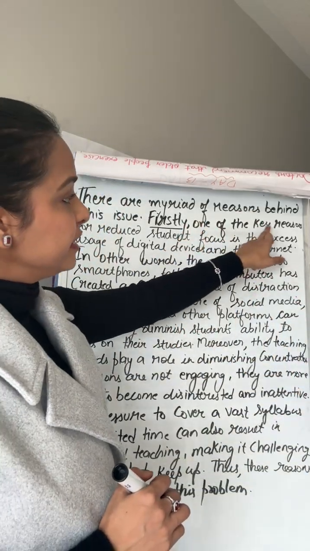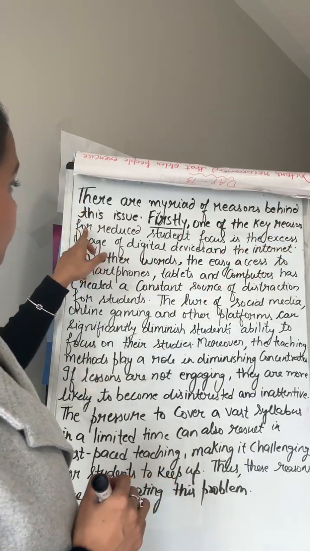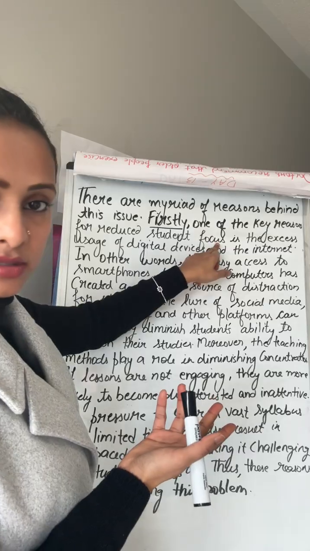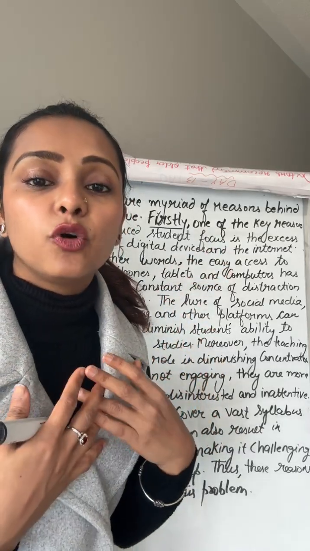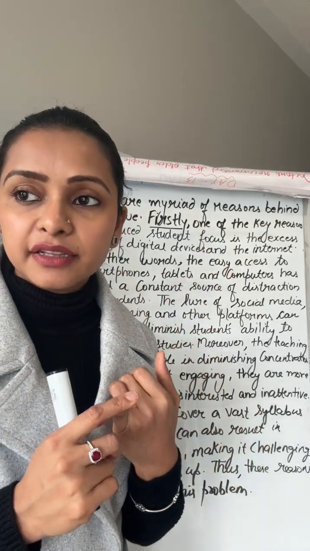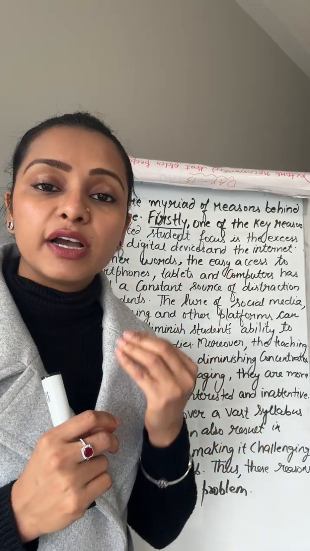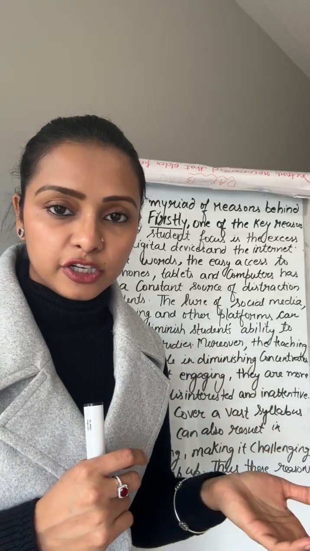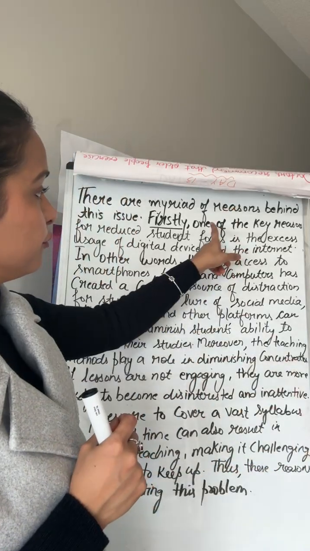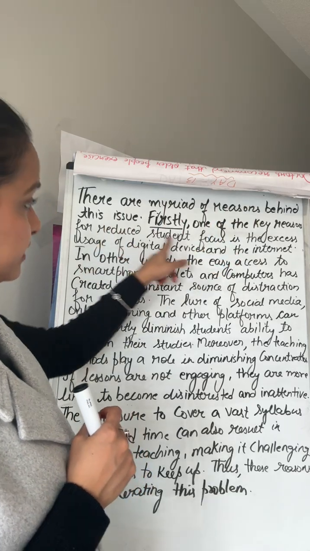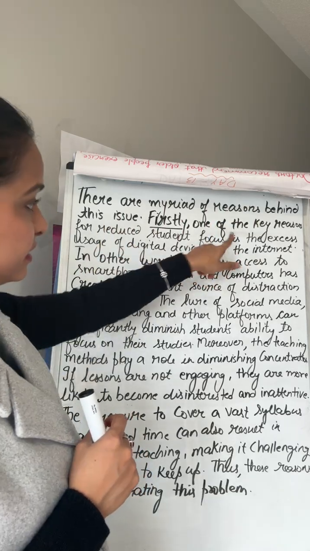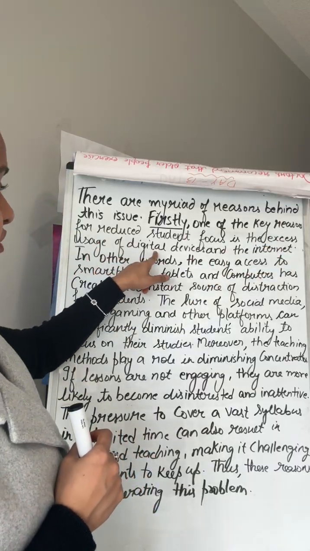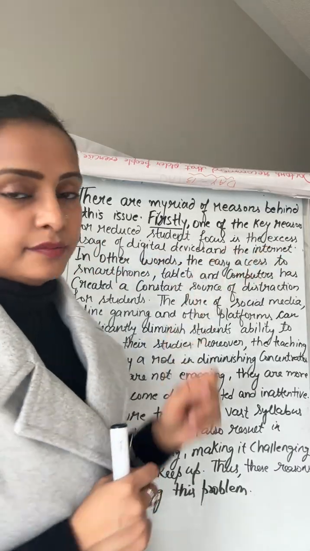One of the key reasons for what? For reduced student focus. So our main topic is what we are writing here. We are writing the reasons why the concentration is reduced among students in the school curriculum. So one of the key reasons for this problem is the excess usage of digital devices and internet.